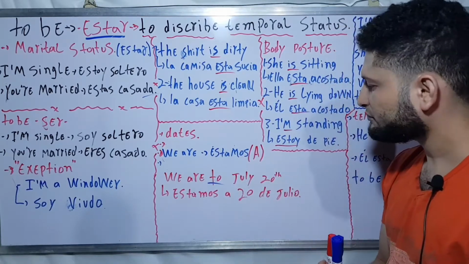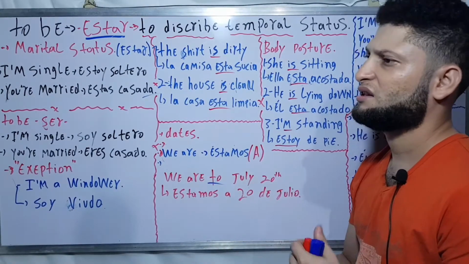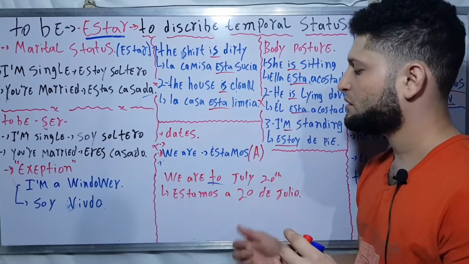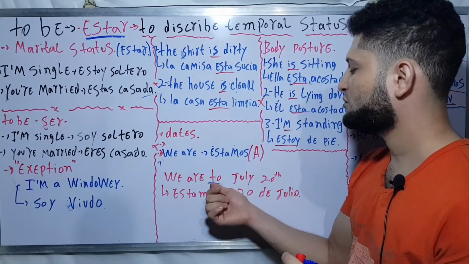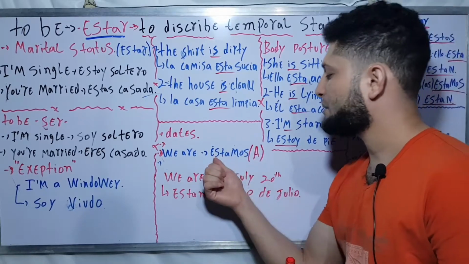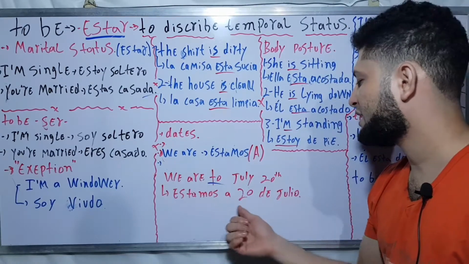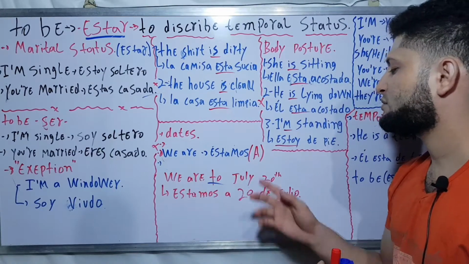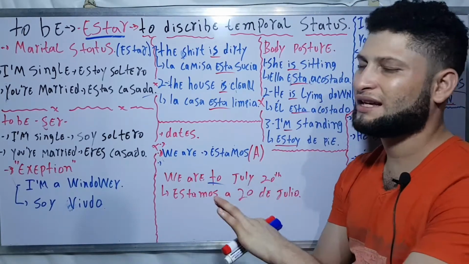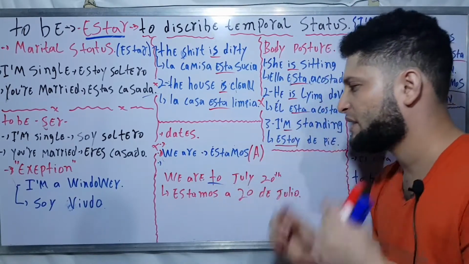And the preposition in Spanish has more than one translation, but one of the most common ones is to, the letter A, in Spanish a. Then we are to, estamos a, for you to speak about date: estamos a, we are to July 20th. As I said, maybe it doesn't make sense for you, so learn that one by heart, please, from memory.